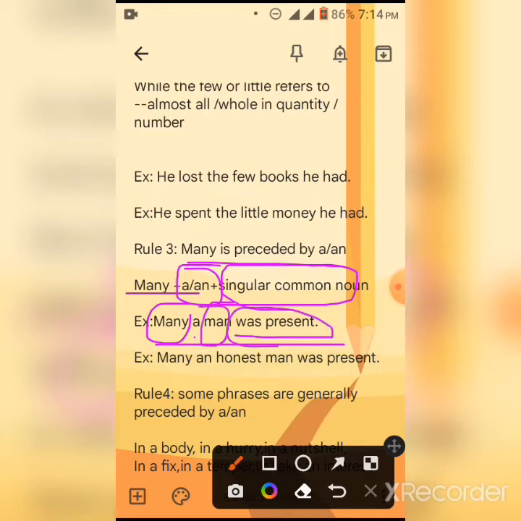It is noticeable that the verb will also be singular. Many an honest man, here an is used. Honest man was present. Many a man was present, many an honest man was present.